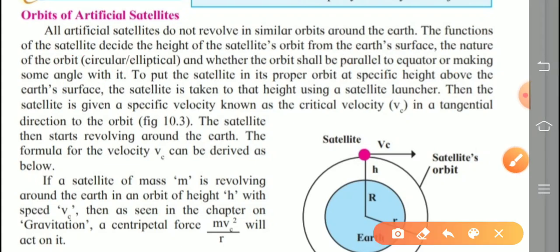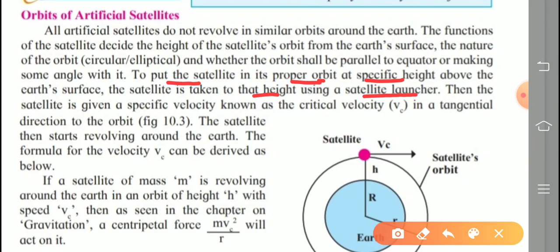To put the satellite in its proper orbit or at a specific height above the Earth's surface, the satellite is taken to that height using a satellite launcher.